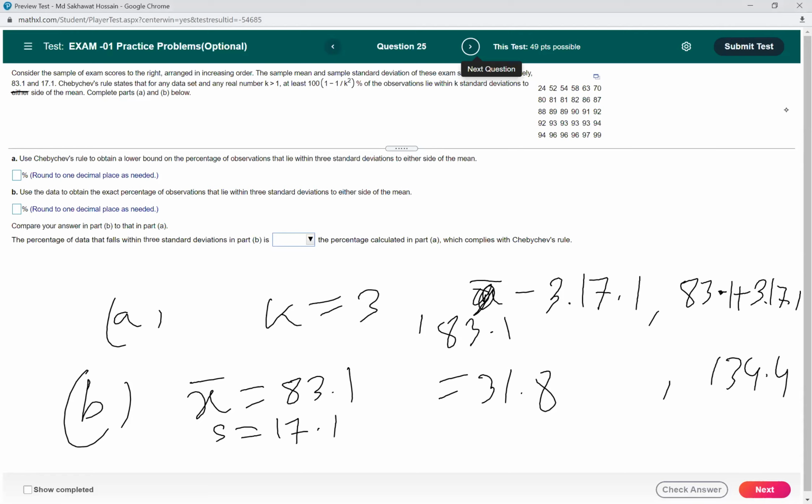Now we have to find how many numbers are between these two numbers. How many observations do we have in total? Anyway, you have to count the numbers which are between these two numbers, then calculate the percentage. That will be the answer for part B. Okay, I'll stop here.